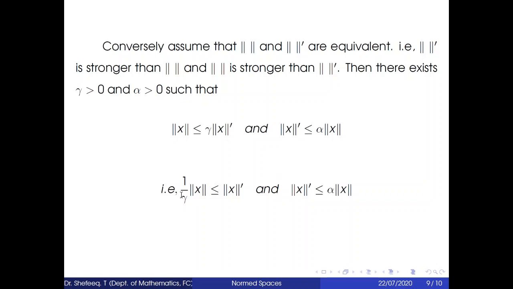Taking this gamma to the left side, 1 by gamma into norm x is less than or equal to norm dash of x, and norm dash of x is less than or equal to alpha into norm x. So combining these two, we get beta into norm x less than or equal to norm dash of x, where beta equal to 1 by gamma, which is less than or equal to alpha into norm x. So this is the proof.